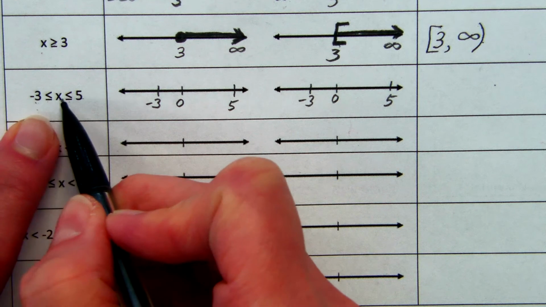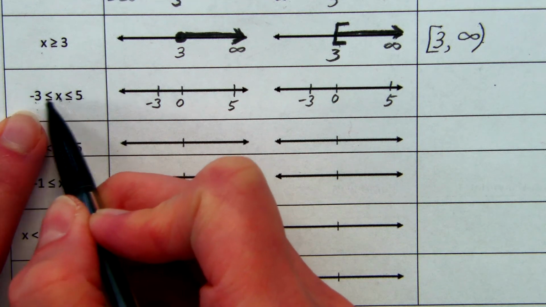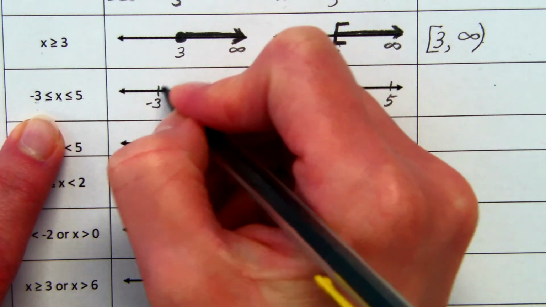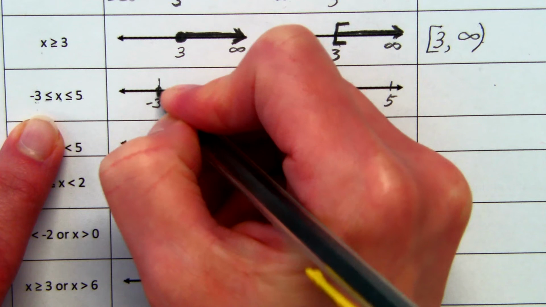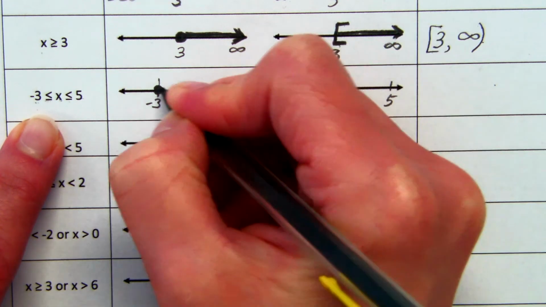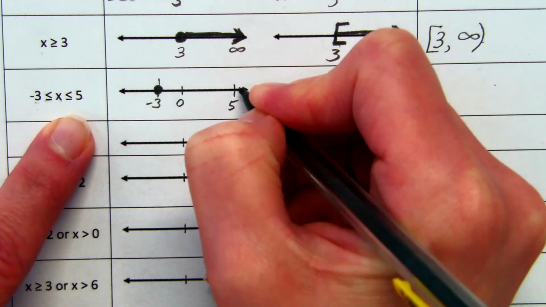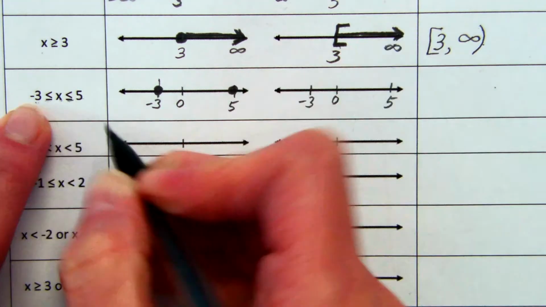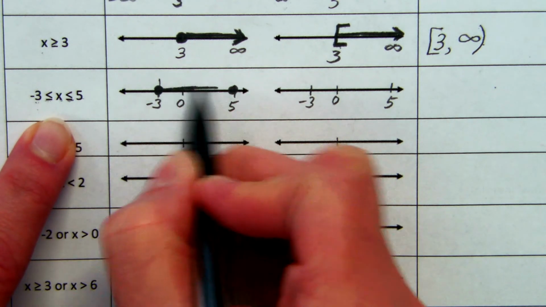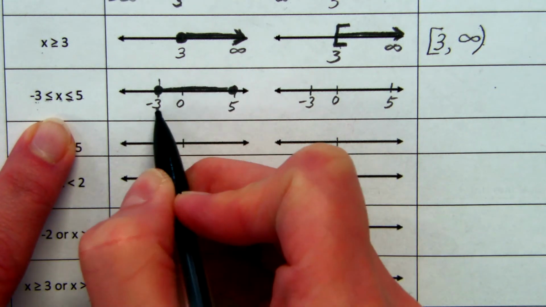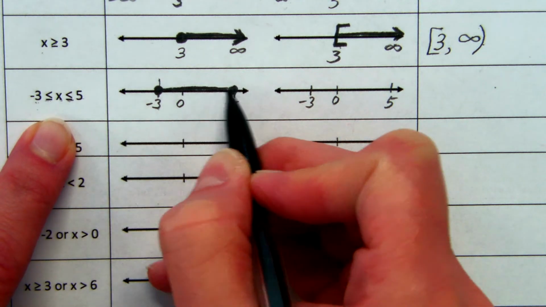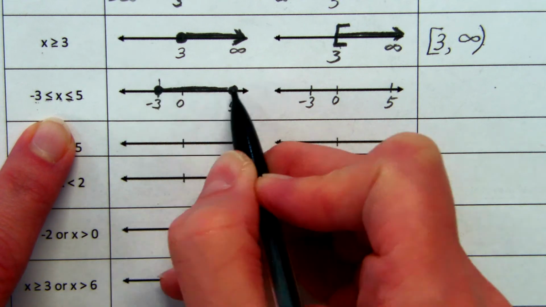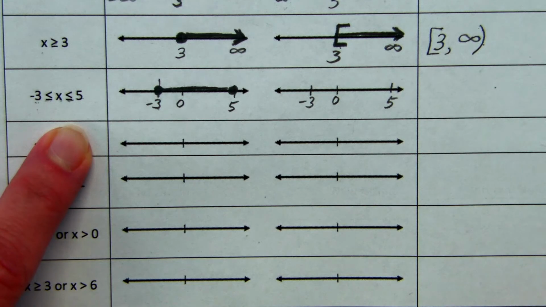So where this x is being related to the negative 3, I have this little equal to bar. So what that means, if we're using our just regular points, is that that would be filled in. And 5 is also included. It has a little equal to bar, so that would be filled in. And x is between them. It's all the numbers that are larger or equal to negative 3, but smaller or equal to 5. So it's all the numbers between negative 3 and 5, with negative 3 and 5 being included.